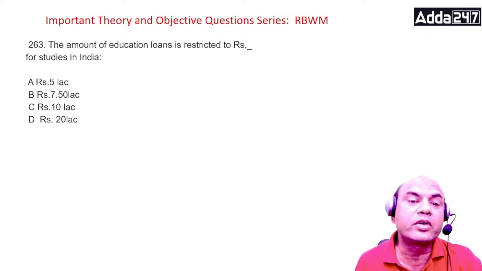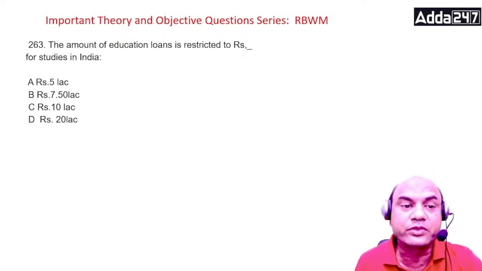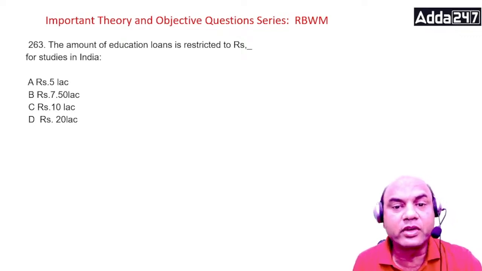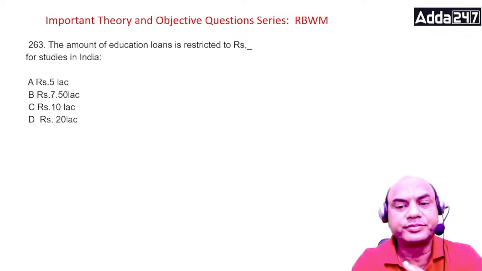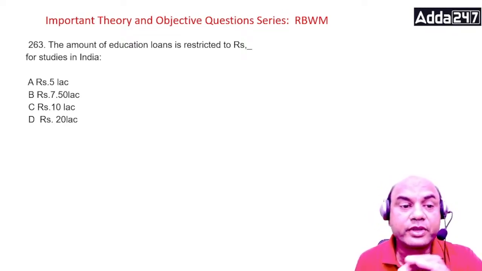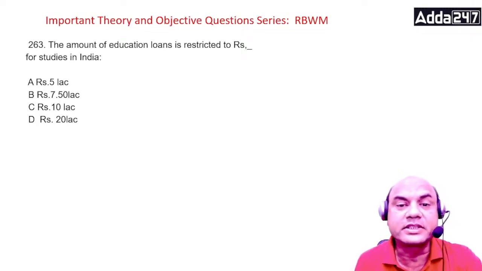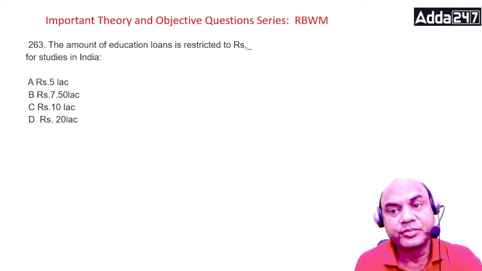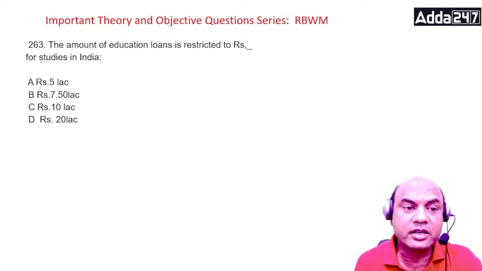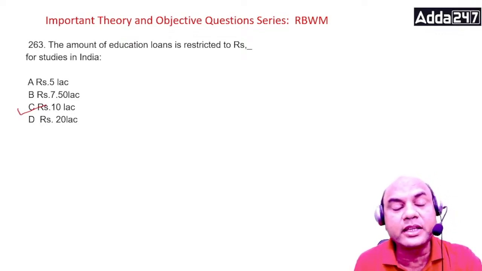Next one. The amount of education loan is restricted to rupees dash for studies in India. Suppose I have to study in India, then what is the maximum amount of loan which I can get? 5 lakh, 7.5 lakh, 10 lakh, 20 lakh. Think over it. Maximum amount within India. Let me see in the comment section. Yes, it is 10 lakhs. If it is in India, then it's 10 lakhs.